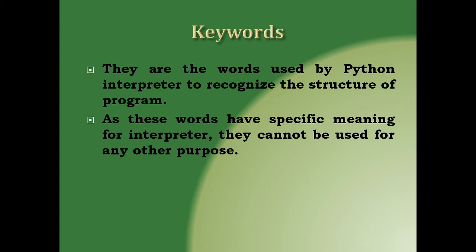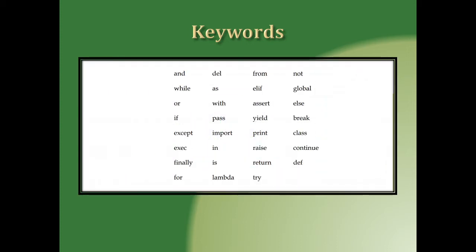So here are some of the keywords that are being used in Python. When we write programs, then you can understand what is a keyword and what is a variable. Here some of the keywords are written whose meanings are already defined, and according to the requirement, according to the situation, we have to choose these keywords for writing our program.